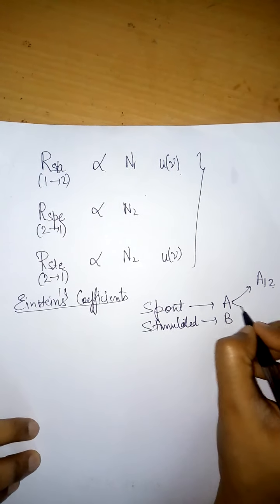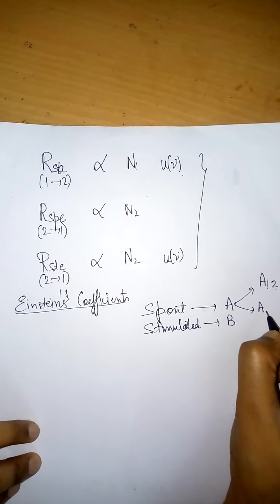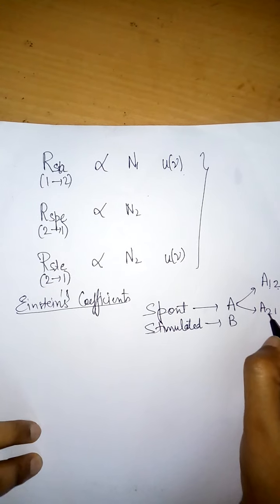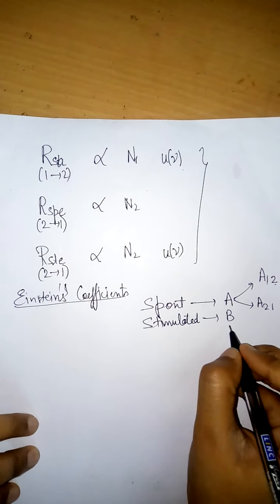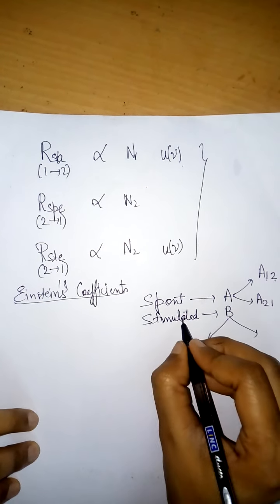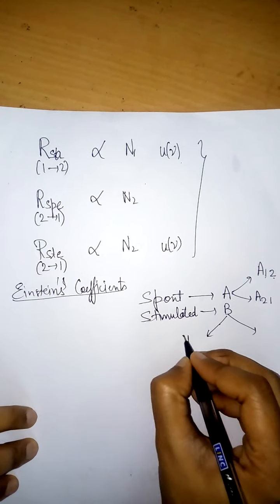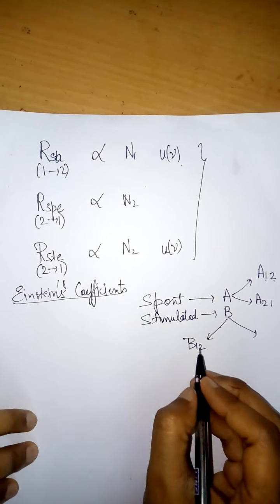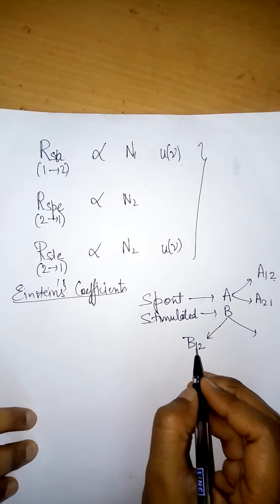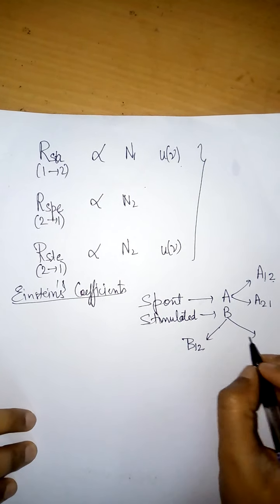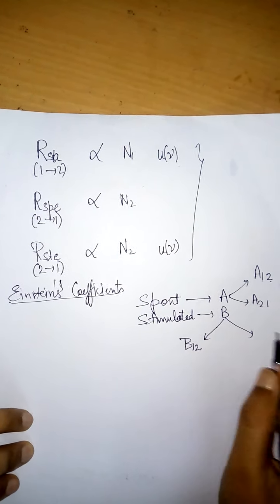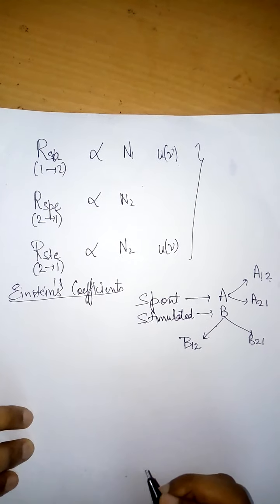For spontaneous emission it will be A21, because the electron is going from 2 to 1. Similarly, for stimulated absorption it will be B12, because the electron is jumping from 1 to 2 via stimulation, and for stimulated emission it will be B21.